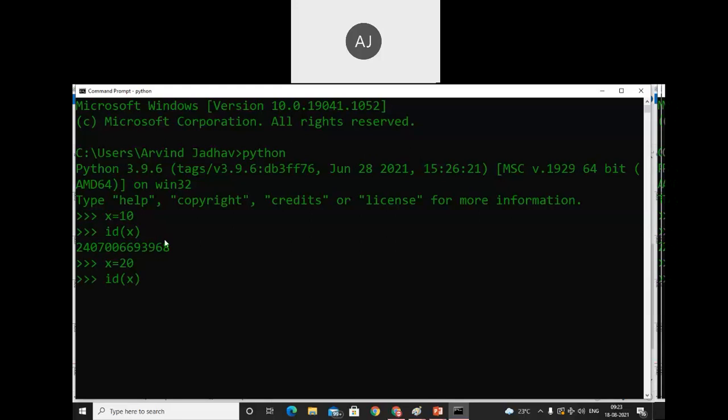If this address will appear, ये जो मेरे आपके सामने एड्रेस दिख रहा है, ये सेम एड्रेस अगर appear होता है, then we can say that it is a mutable. If the same address will appear, then and only then we can say that it is a mutable. If a different address will come, then we can say that it's an immutable, because इसने 20 का separate object create कर लिया है. It means a new separate object will be created. 20 new object will be created.